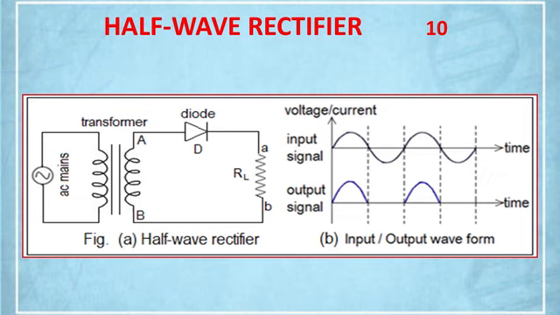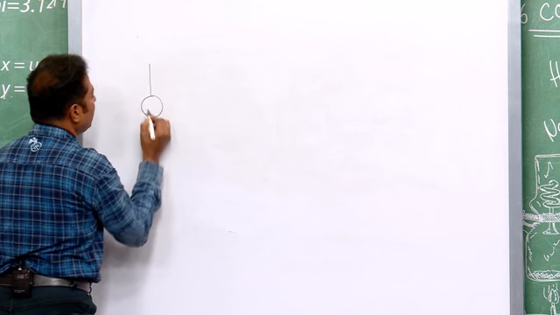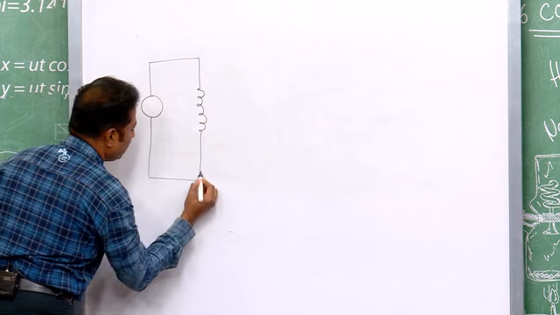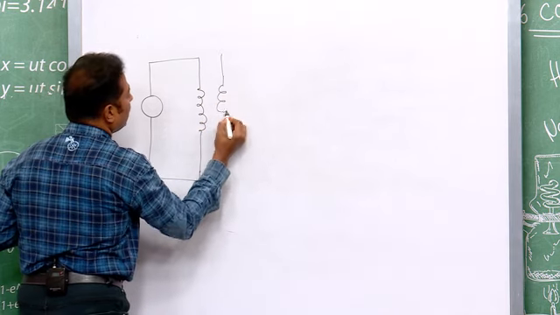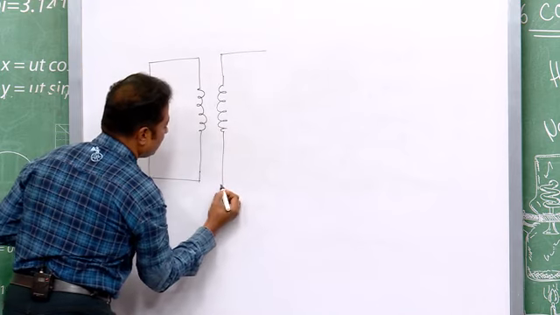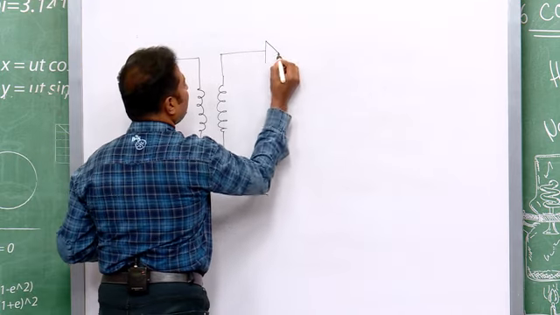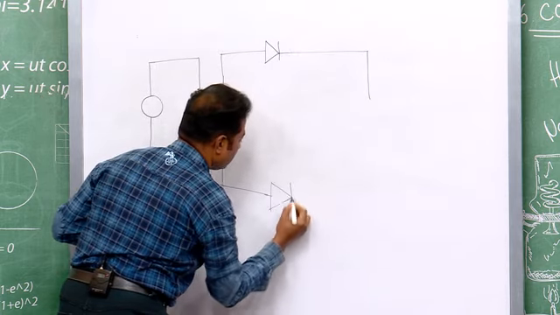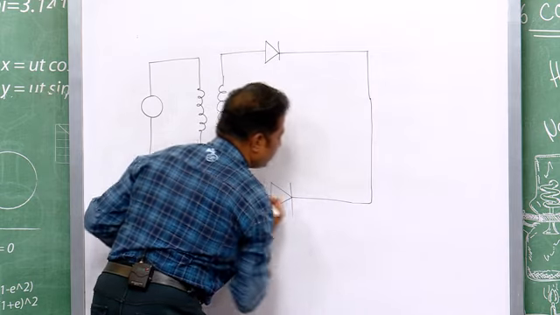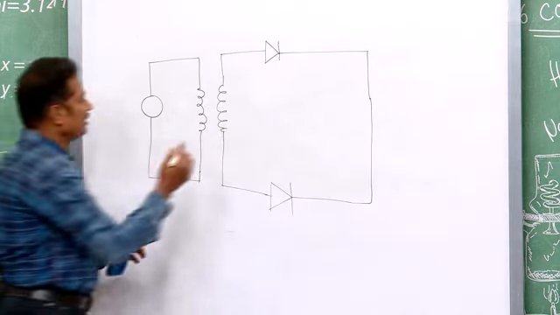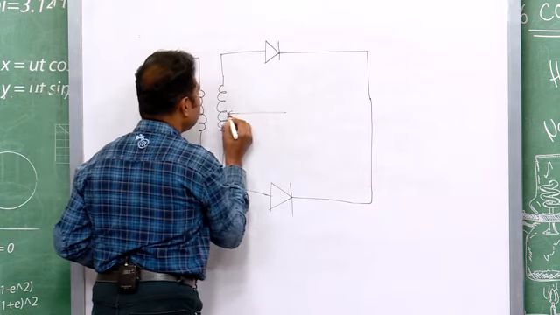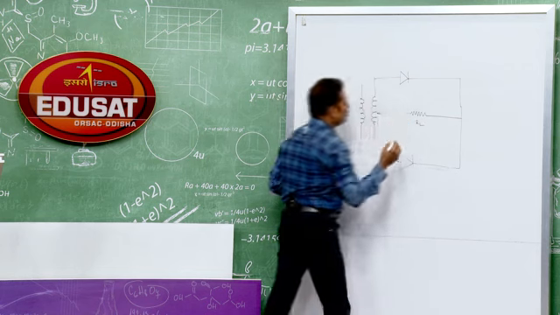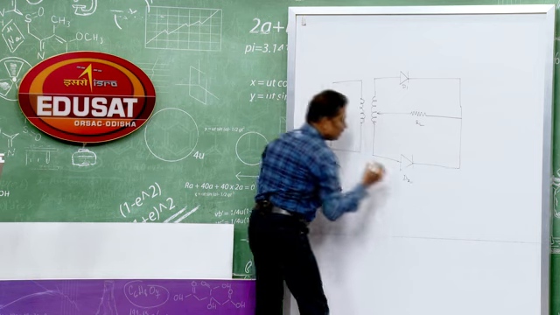So, let me draw the circuit. Same, you have the transformer to step down the voltage, and you have 2 diodes here. The circuit will be somewhat different. You will be having a center tapping, and this is your load resistor, diode 1, diode 2.